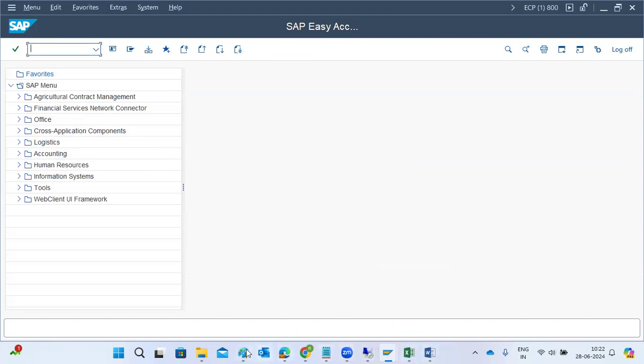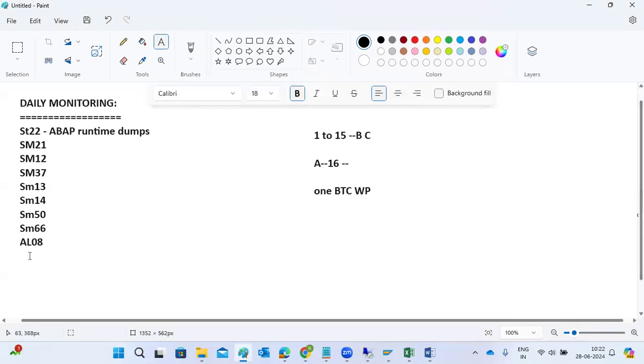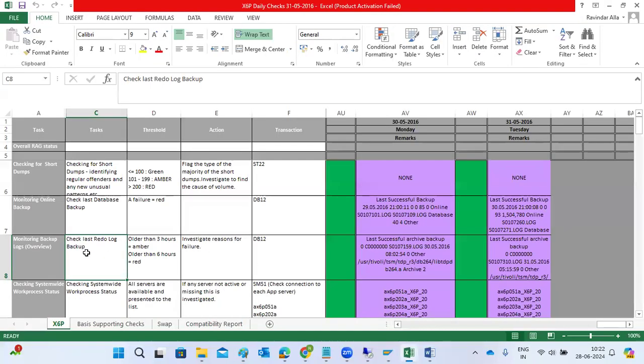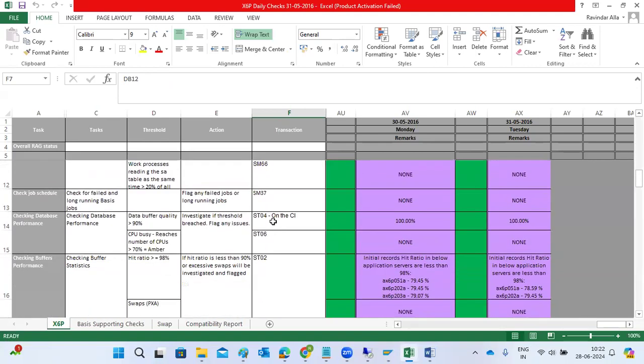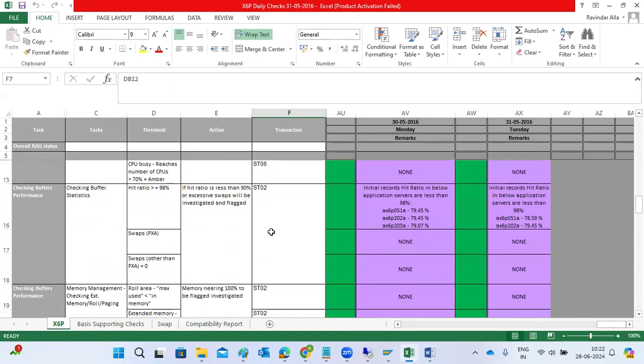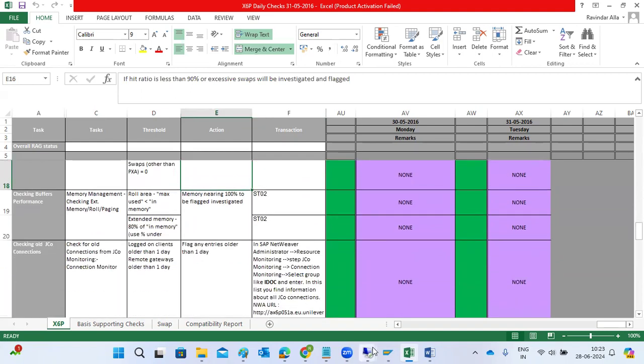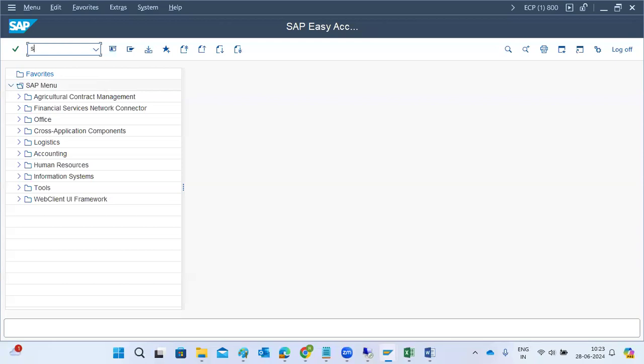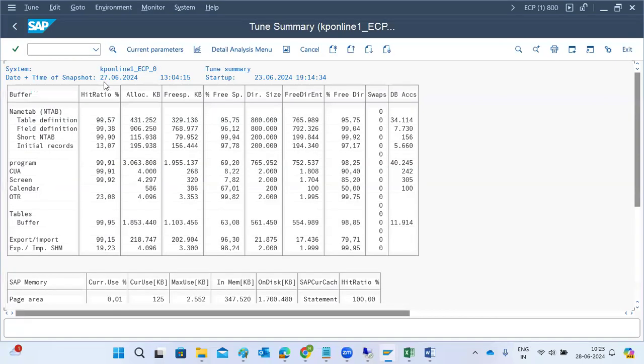And SMLG, the logon SMLG, is also one of the transaction codes. So DB12 backup checking dumps, SM51, ST04, SM66, ST02 tune summary buffers. If the hit ratio is less than 70%, then we have to investigate the swaps, why the swaps are occurring and all those things. Hit ratios are in ST02N, ST02 transaction code. Here we need to check the hit ratio. If anything is below 90, we have to fix the issues.